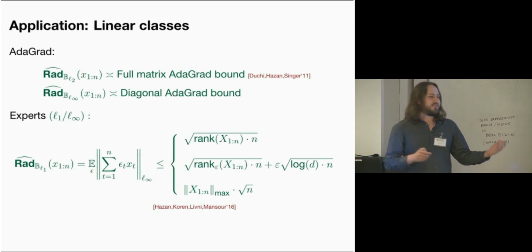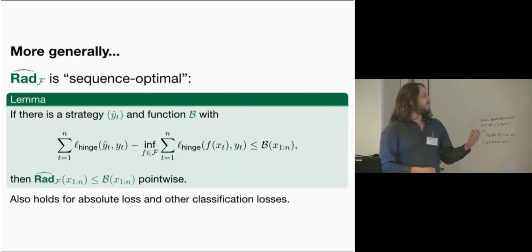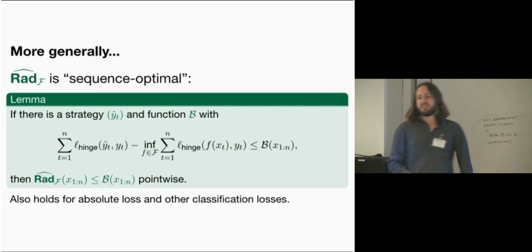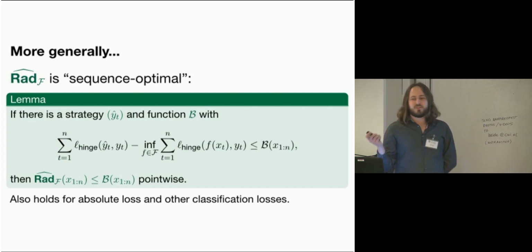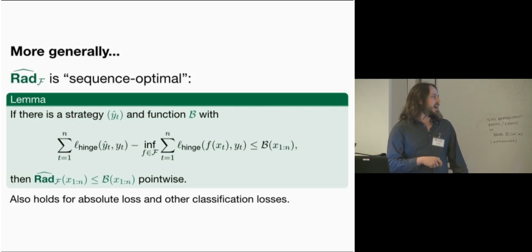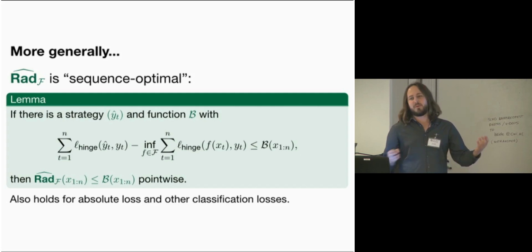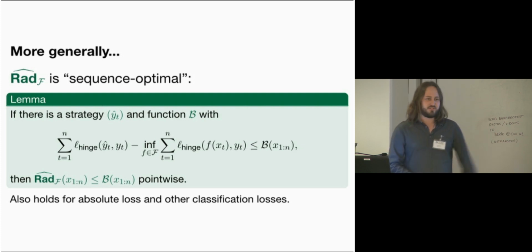But there's a more general phenomenon here, and this is what we call sequence optimality of the Rademacher complexity. If you have a loss like hinge or absolute that's not too smooth, then you can actually show that if I have any strategy whose regret is bounded by some function b of the data, then the Rademacher complexity has to be smaller than b pointwise. So any amount by which you improve on the Rademacher complexity has to live between 1 and whatever constant the algorithm actually achieves this with.